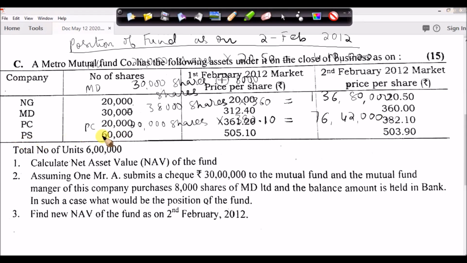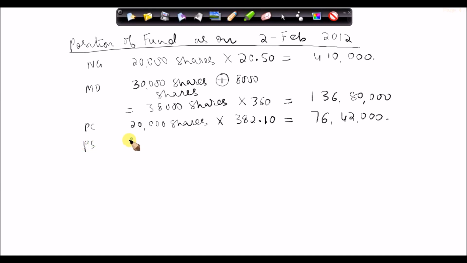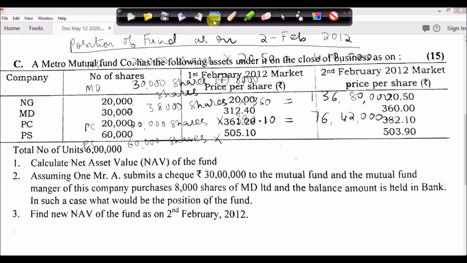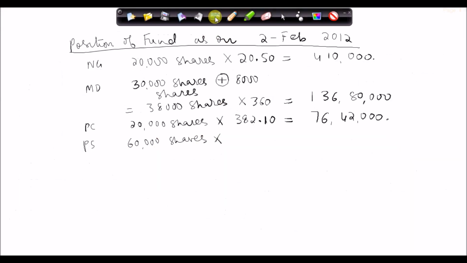Then PS, we are having 60,000 shares, and right now the share price is 503.90. So 60,000 shares into 503.90 is going to give me 3,02,34,000. So now this is the revised position, students, friends.